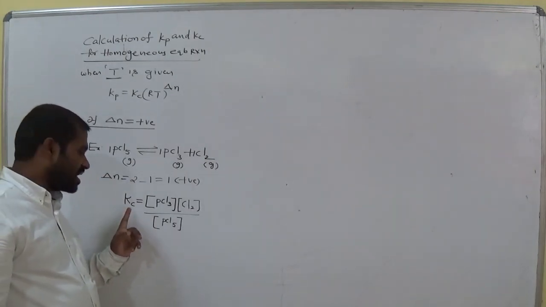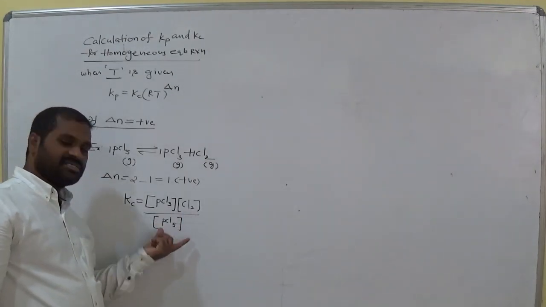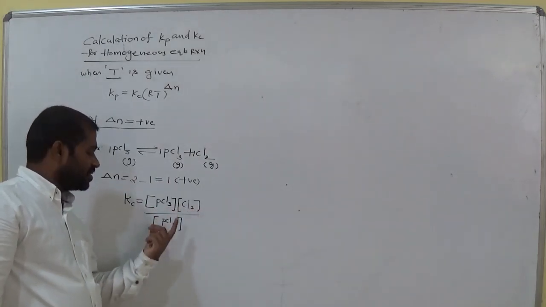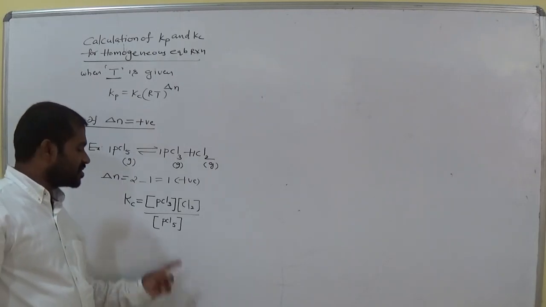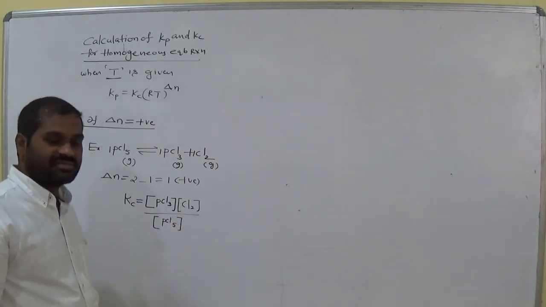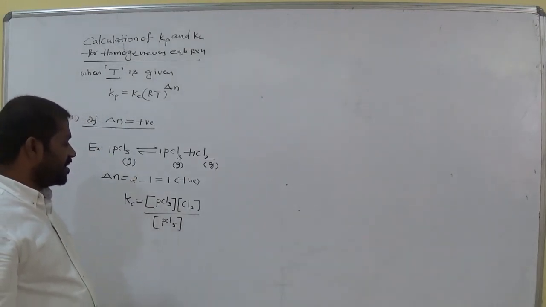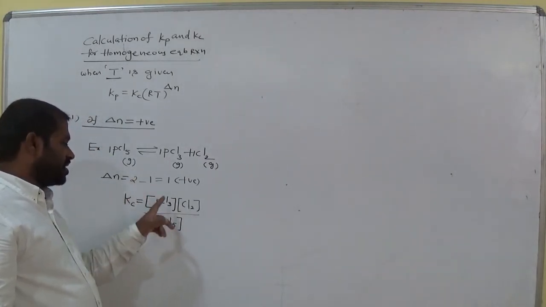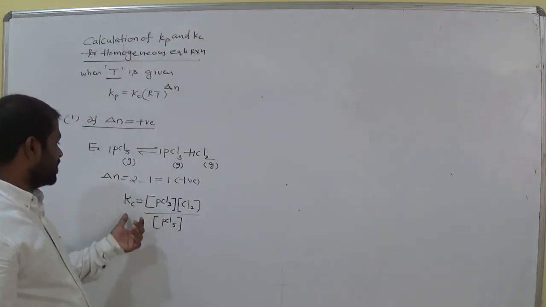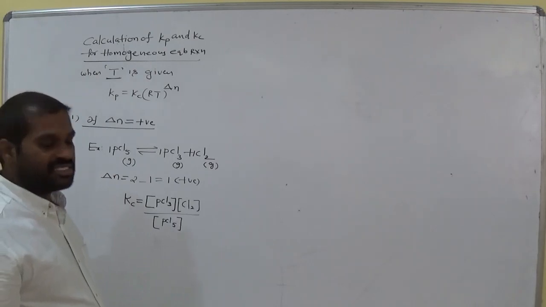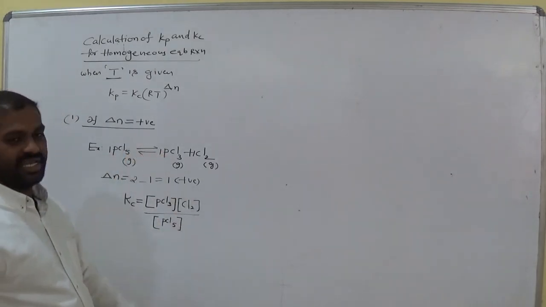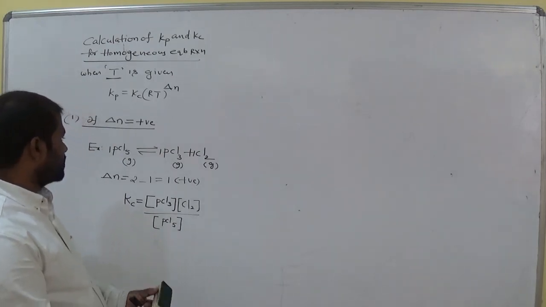C means molar concentration. So these are active mass, you know already, active mass of PCl3, active mass of Cl2, active mass of PCl5, and also called as molar concentration of PCl3, molar concentration of Cl2, molar concentration of PCl5. So these square brackets represent molar concentration. Okay. So now this is the expression of Kc for the given gaseous equilibrium reaction, which is in homogeneous state. Is it clear?